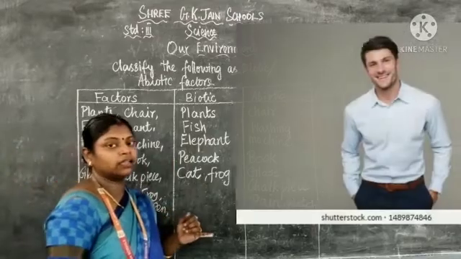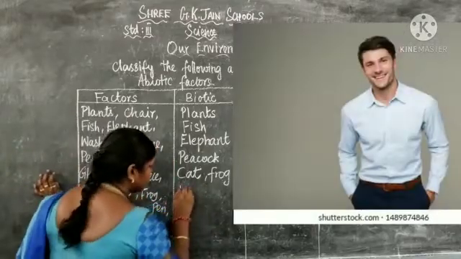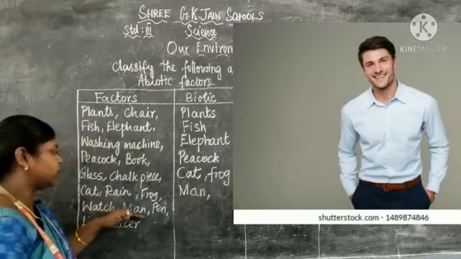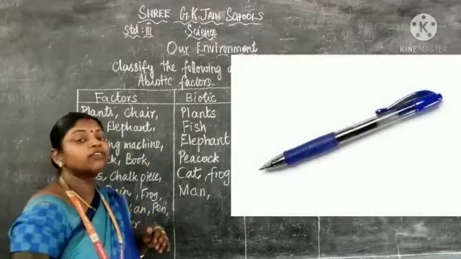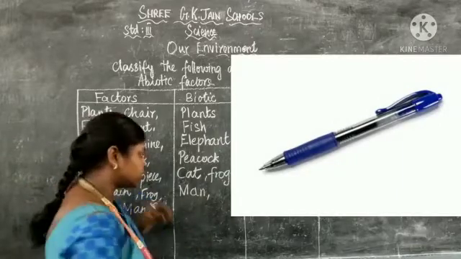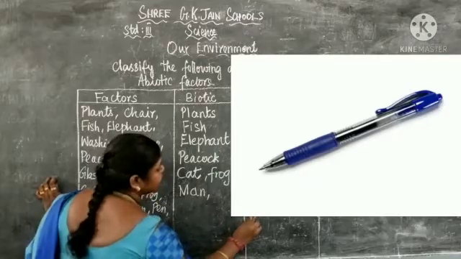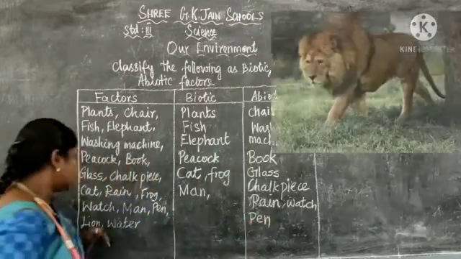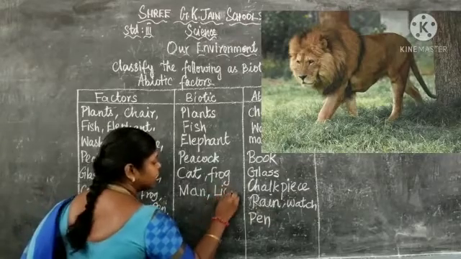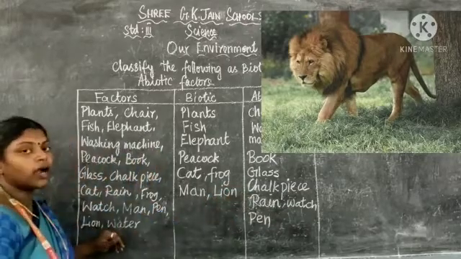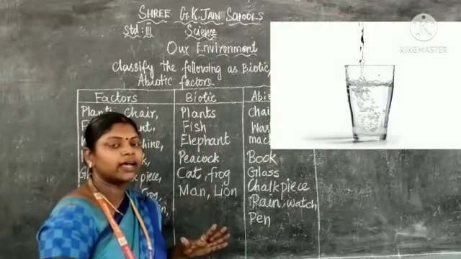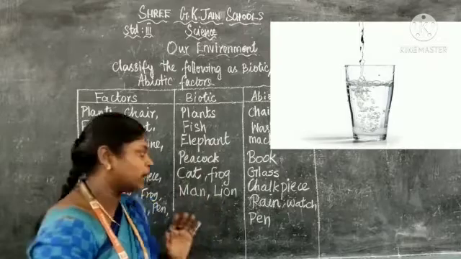Man, human being. So that is a biotic factor. Man, boy, girl, everything. That is a biotic factor. Pen. We are using a pen to write in the notebook. So that is also an abiotic factor. Lion. That is a living thing. So that is a biotic factor. Water. Without water we cannot live, but water is not a biotic factor. That is an abiotic factor.